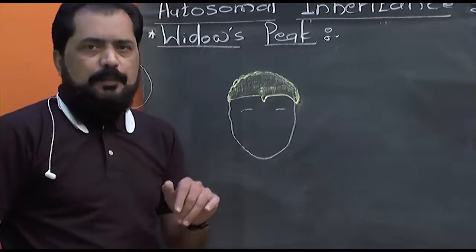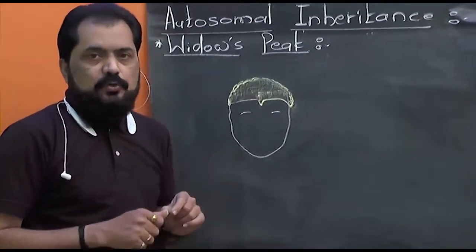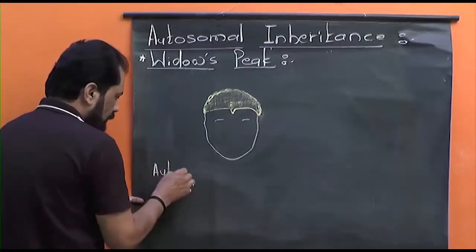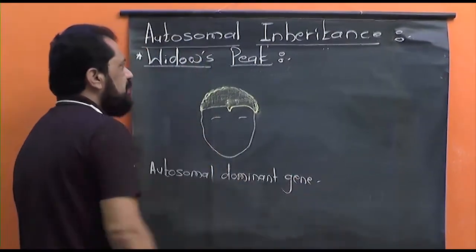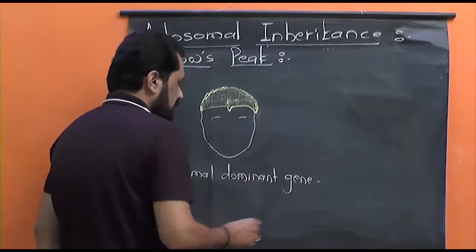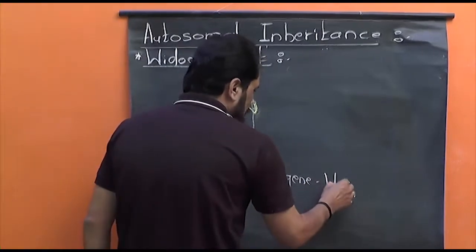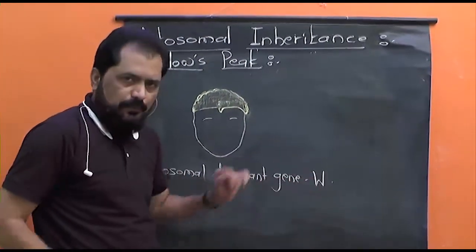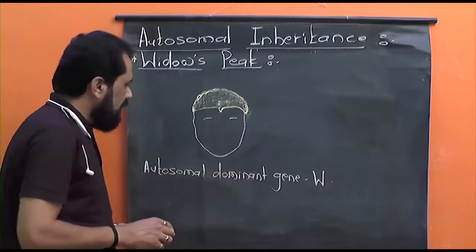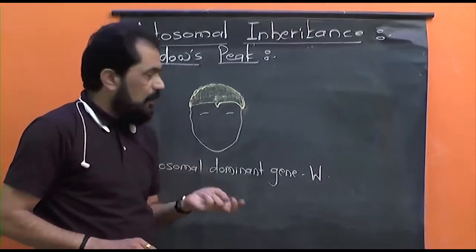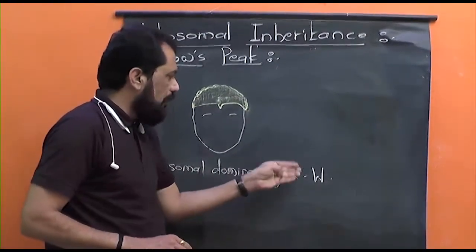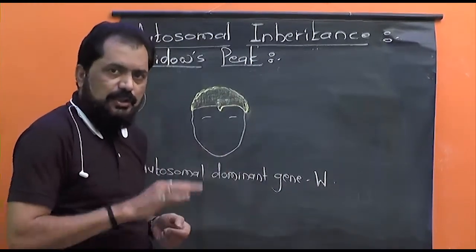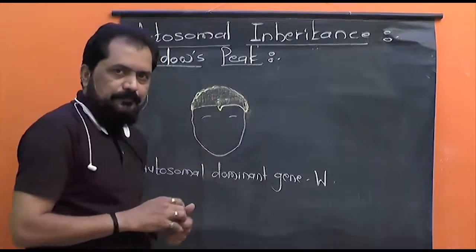Now, this widow's peak trait is controlled by an autosomal dominant gene W. That is, the trait widow's peak is controlled by an autosomal dominant gene, suppose capital W, and therefore the individual with either a homozygous dominant gene or we can say heterozygous condition shows the widow's peak.